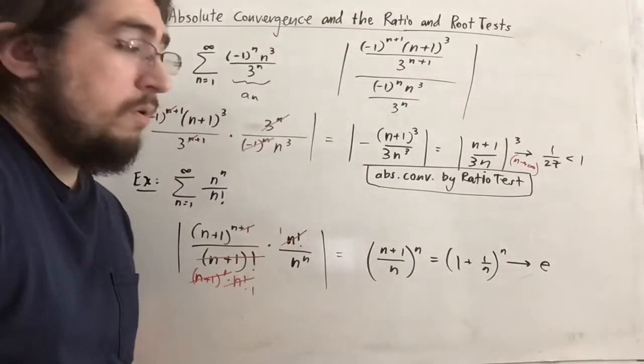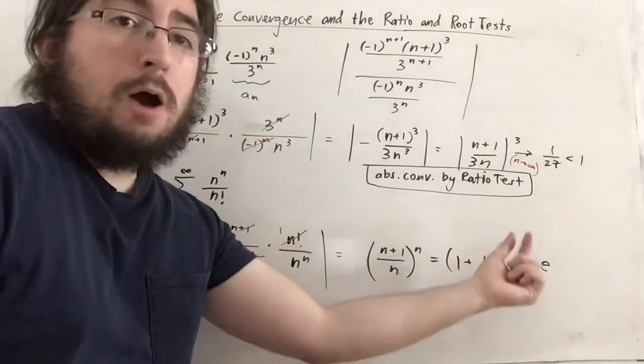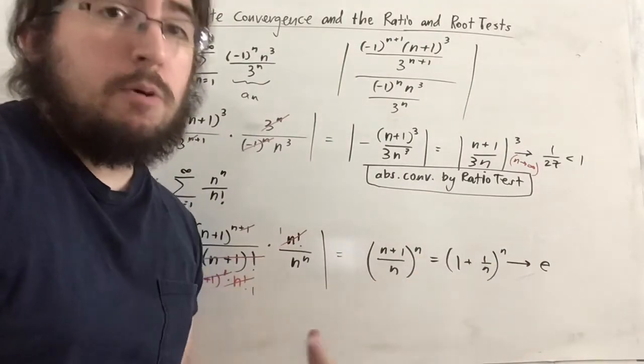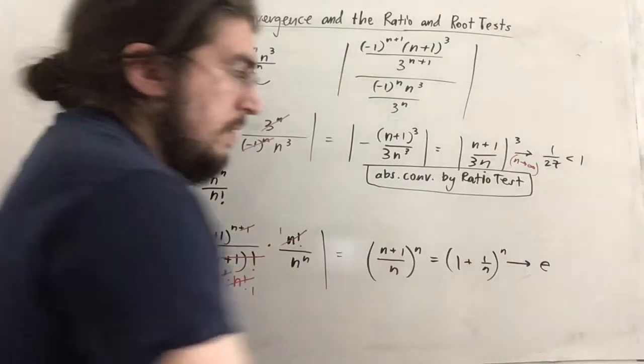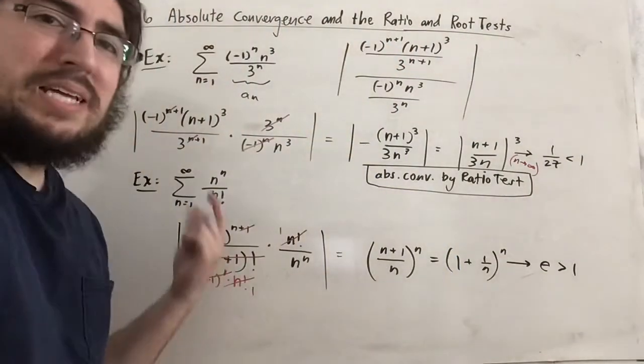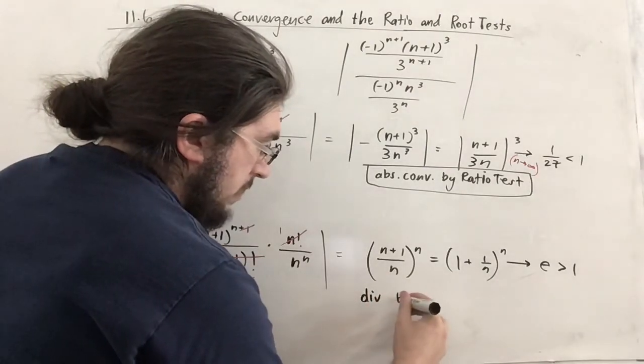And in fact, in general, whatever the numerator of the 1 over n part is will be the power of e. So if it was (1 plus 2 over n) to the n, that would approach e squared, as it turns out. And this is actually greater than 1, isn't it? So that implies this actually diverges. So this is divergent by ratio test.